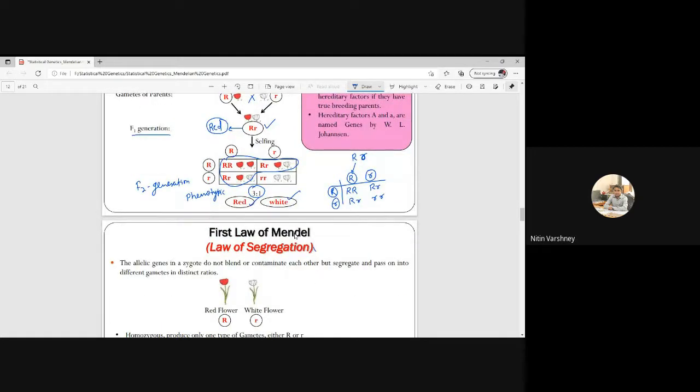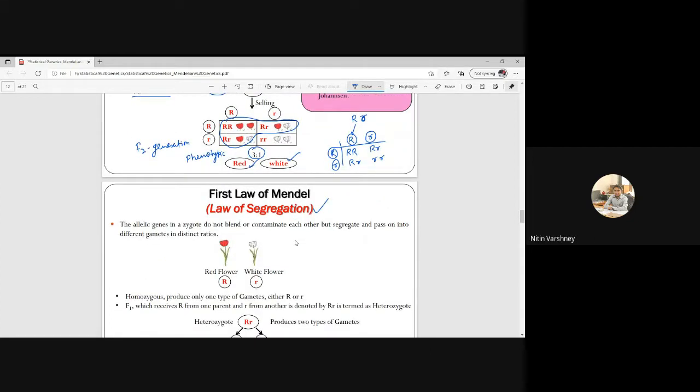Remember this name, law of segregation, and the statement of this law. What are allelic genes? Suppose these are Rr, the F1 hybrid. The allelic genes in the zygote do not blend or contaminate each other, but segregate and pass on to the different gametes in a distinct ratio.